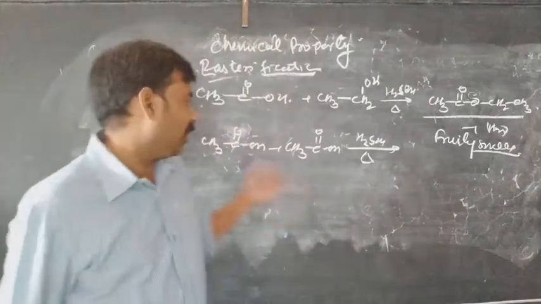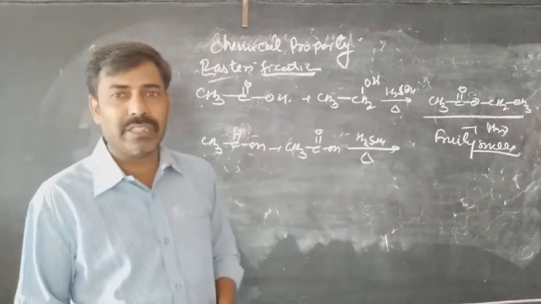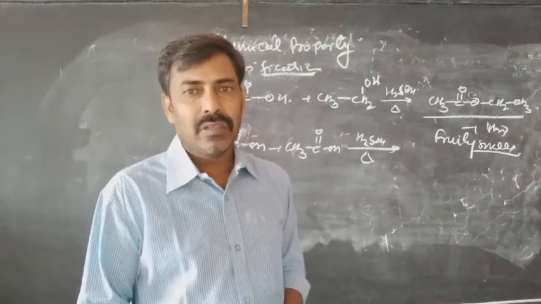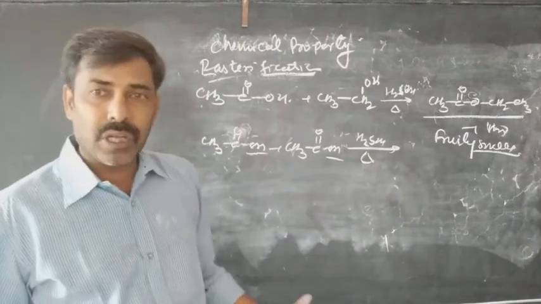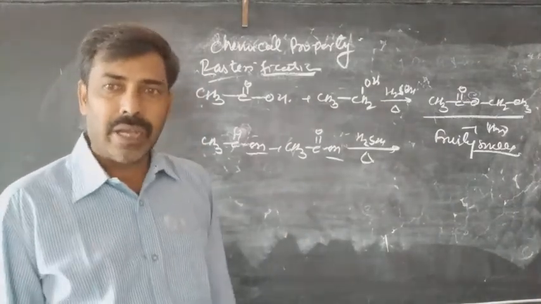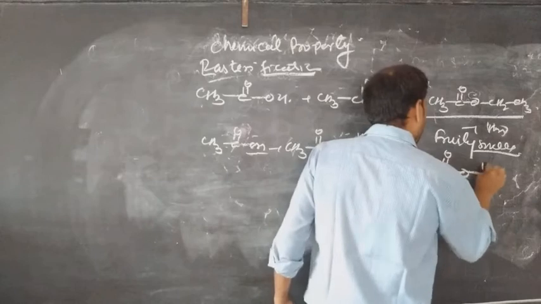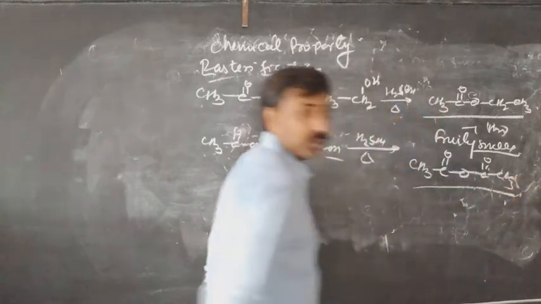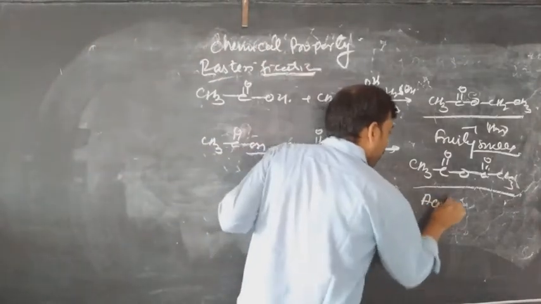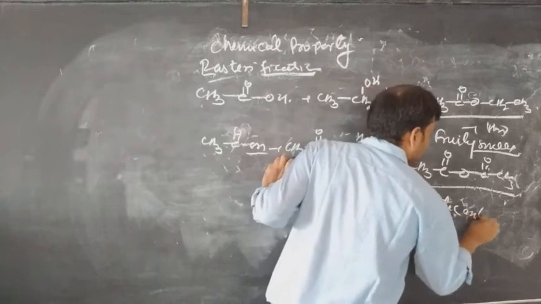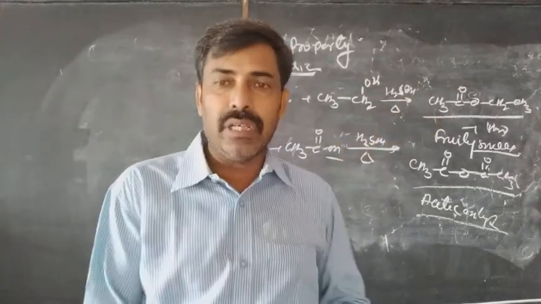But if you treat the ethanoic acid with itself in the presence of the same conditions, a dehydrating agent like H2SO4 and heat, then what happens? Again the loss of water takes place: hydroxyl from here, hydrogen from here, and due to the loss of water, it forms acetic anhydride. The compound is here, CH3COOCOCH3, called acetic anhydride. And what is the name of the compound in the previous reaction? That was ethyl ethanoate.